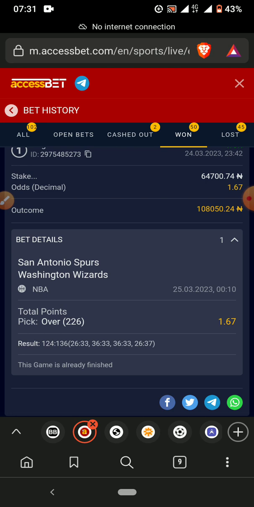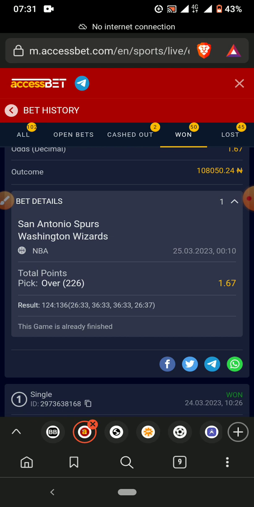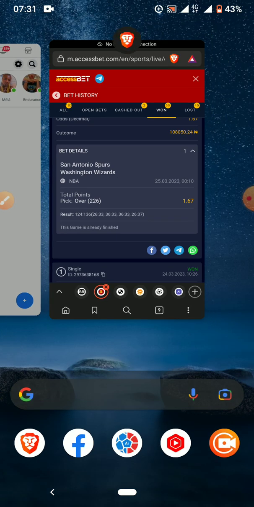So this is it, guys. To get the head-to-head, that is, the previous results of the 2 teams, there's an app that I use. It's AI Score.